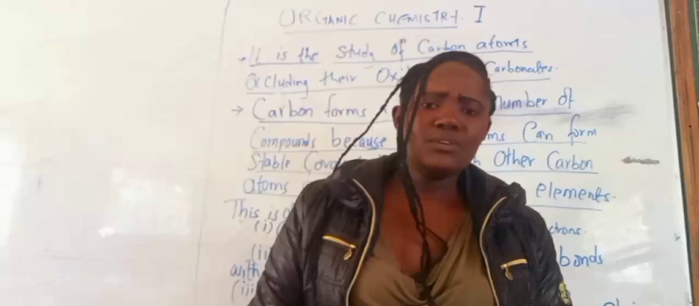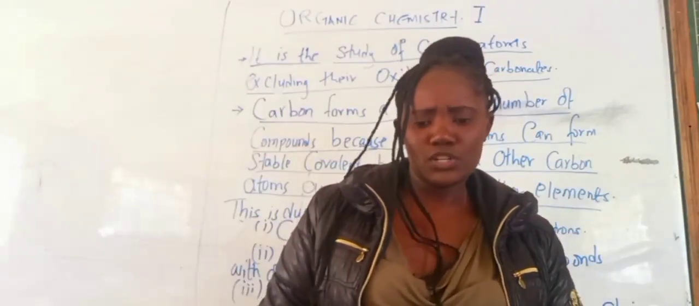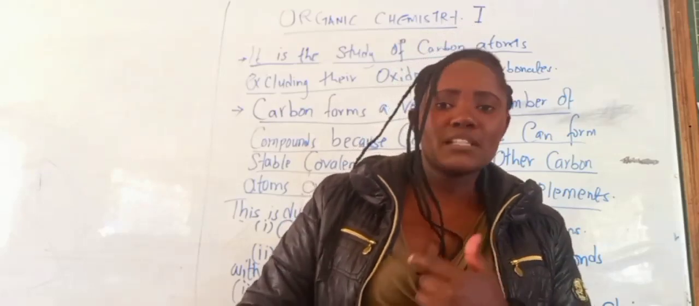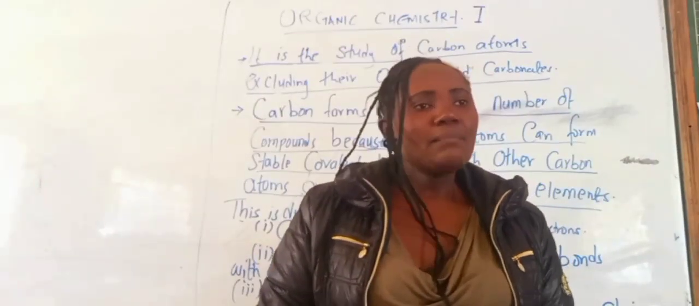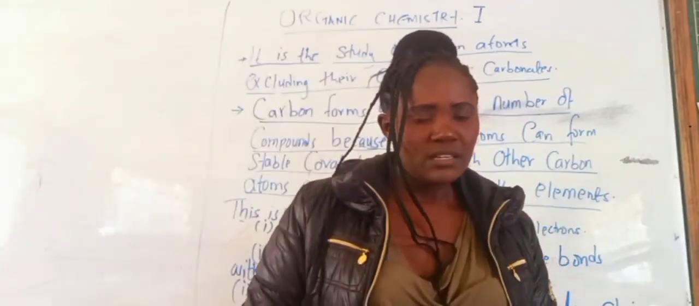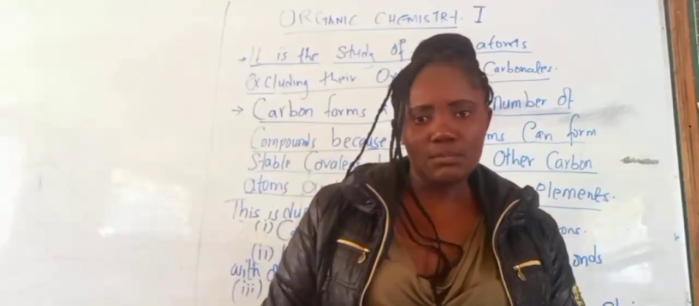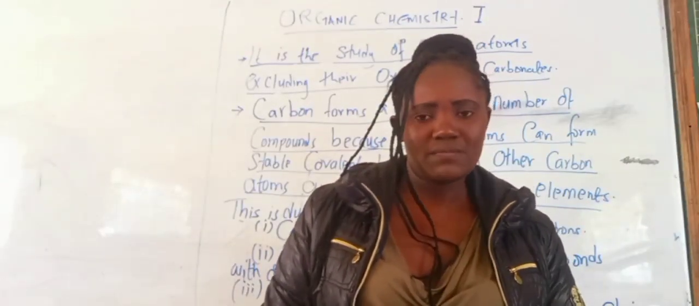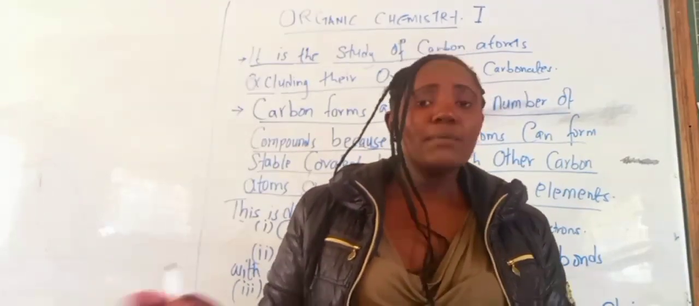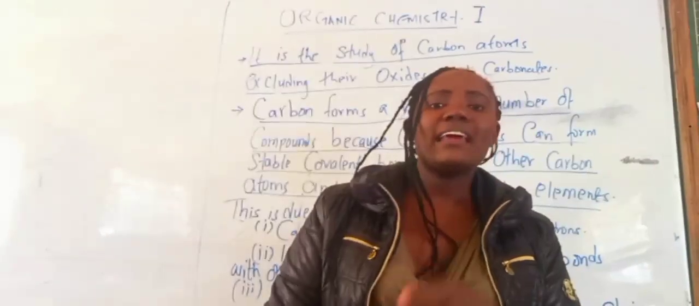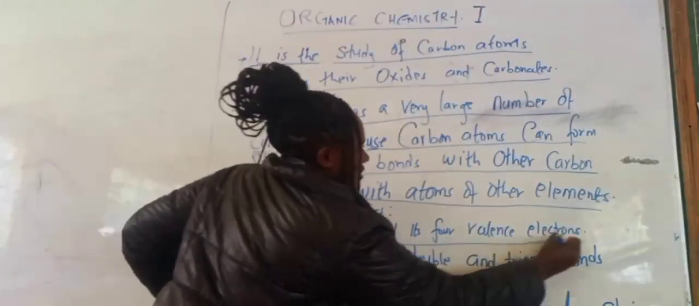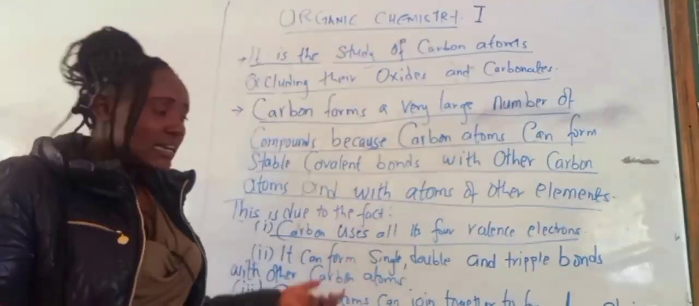The reason why carbon forms very stable covalent bonds with itself and with other nonmetals, number one, to start with, if you remind yourself of what you tackled in Form 2: carbon is number 6 in the 20 elements. That means it has an electronic configuration of 2,4. So the last energy level of carbon contains 4 electrons. So carbon is in a position of forming very stable covalent bonds because it uses all its 4 valence electrons.